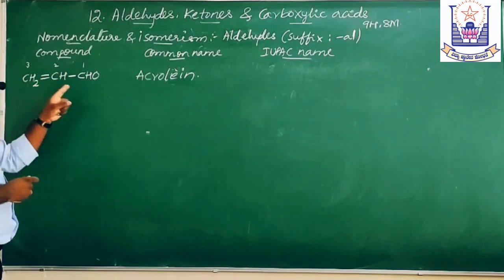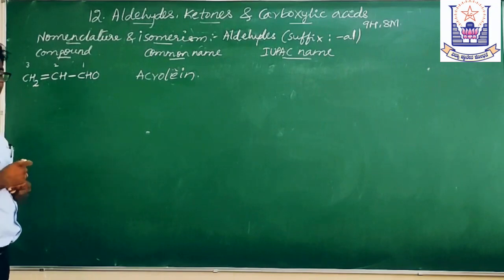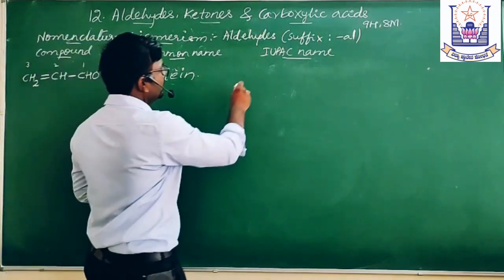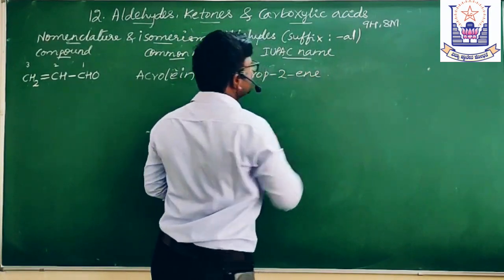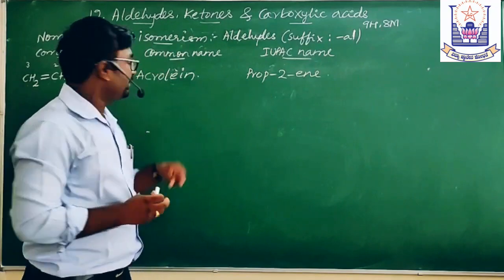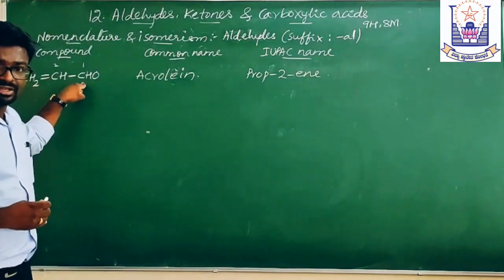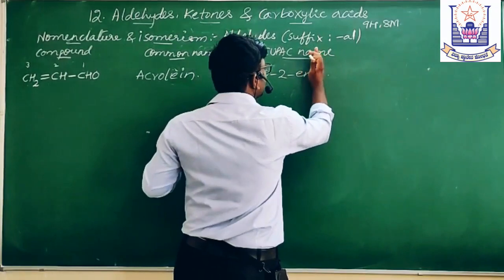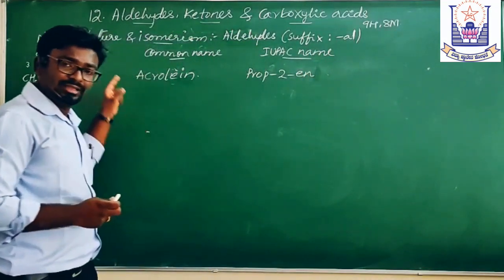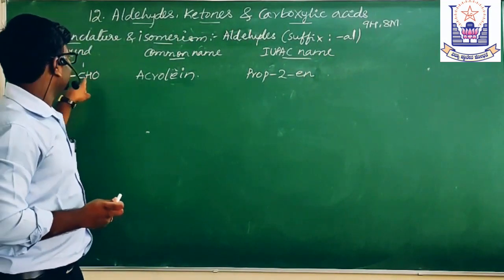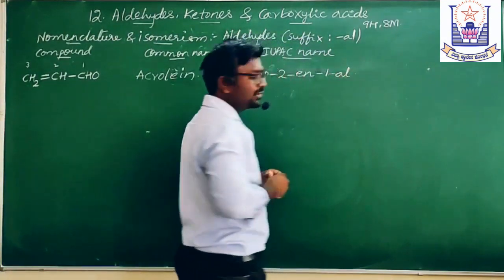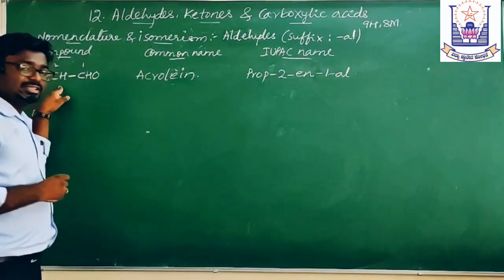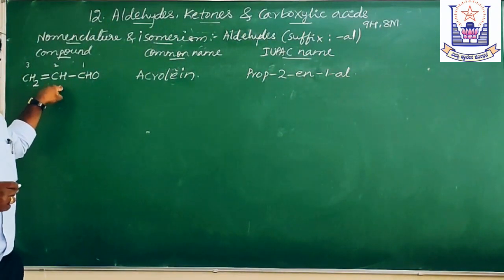So it has the word root prop, and the double bond is at the second carbon, therefore it is prop-2-en. Usually we write ene. But here there is still another functional group, no? Therefore, you have to replace this with the other functional group suffix, which is present at the first carbon, therefore it is 1-al. So now what is the IUPAC name of this compound? Prop-2-en-1-al.